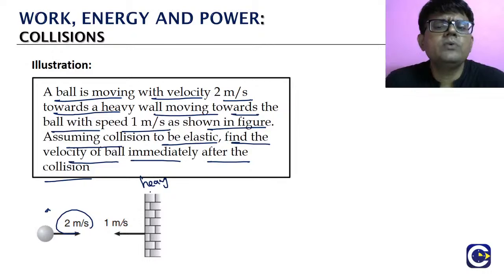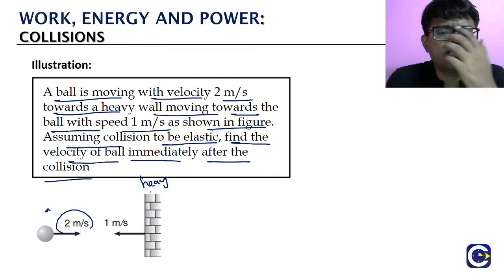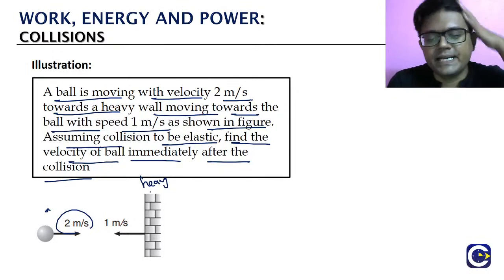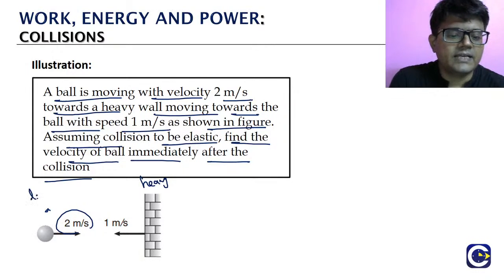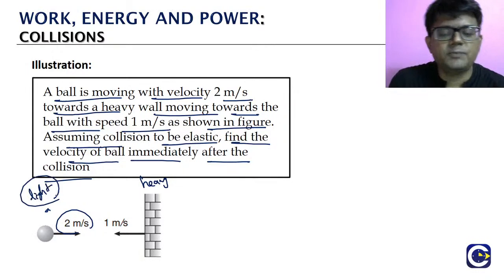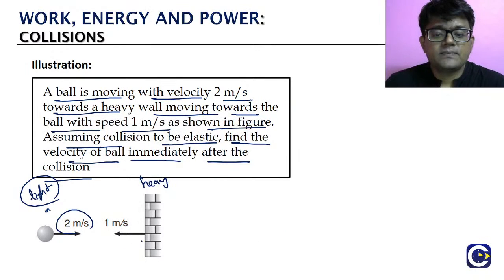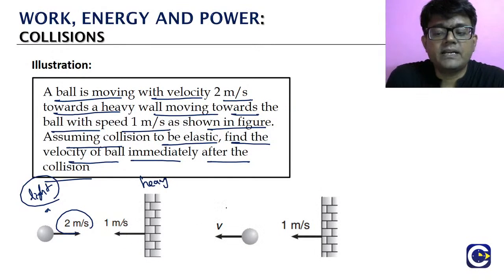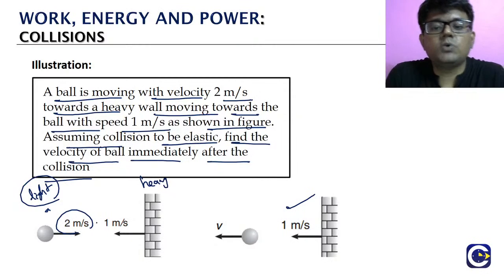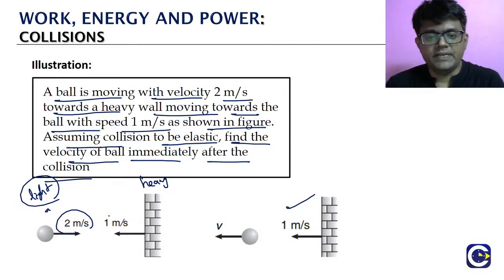Okay, so how do we do it? Can we just use the relations? Already we have done it, right? This is the heavy target, light projectile. So we can straight away use that relation. Why? Because just now we did it, right? The heavy target will not change its velocity. Only the projectile velocity will be changing.